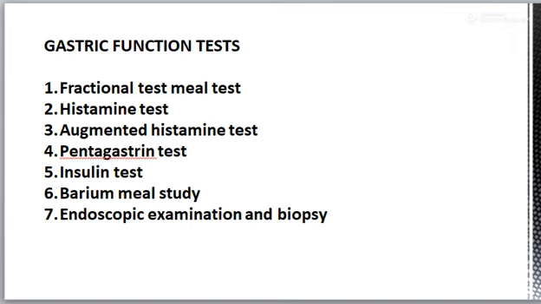Now, barium meal study. It is radiographic evaluation of the status of mucosa and lumen of the upper intestinal tract. In this test, patient swallows a suspension of radiopaque barium sulfate.